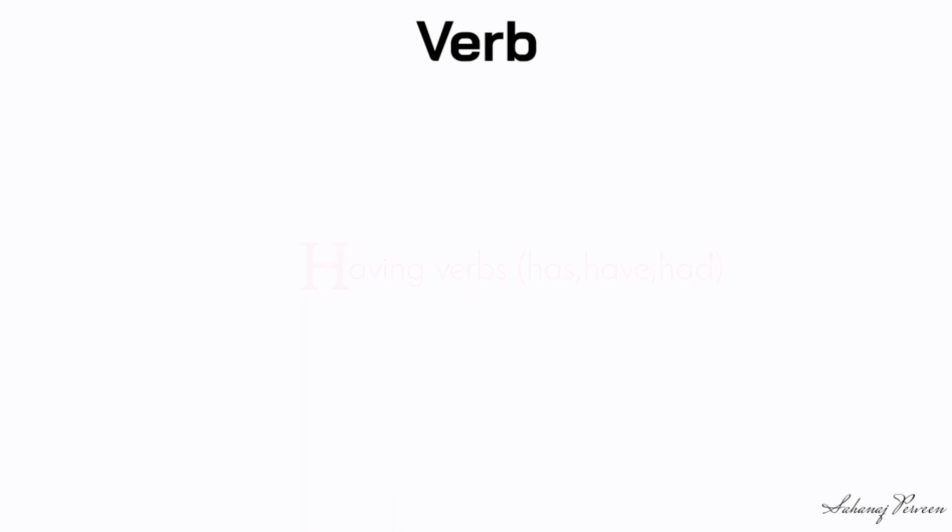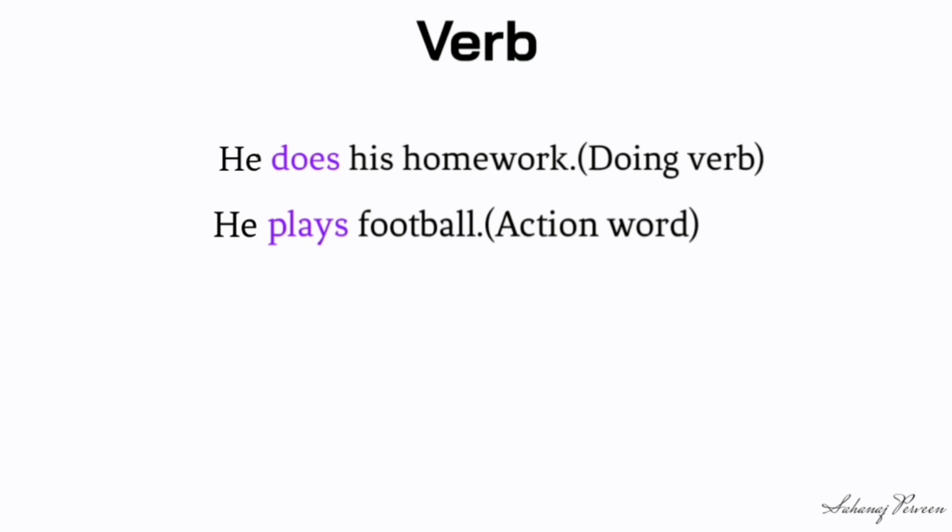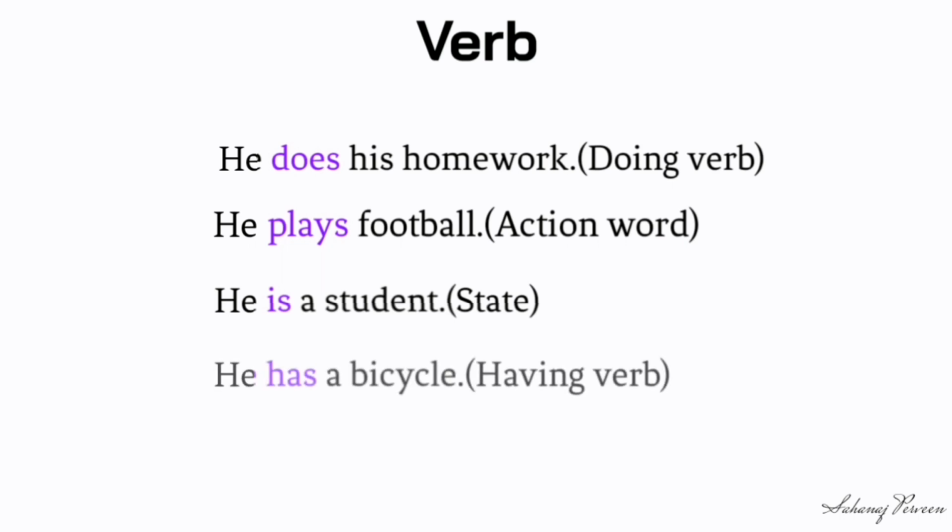Now look at the examples. He does his homework. It is an example of a doing verb. He plays football. It's simply an action word. He is a student. It is a state of being. He has a bicycle. It is an example of having verbs.